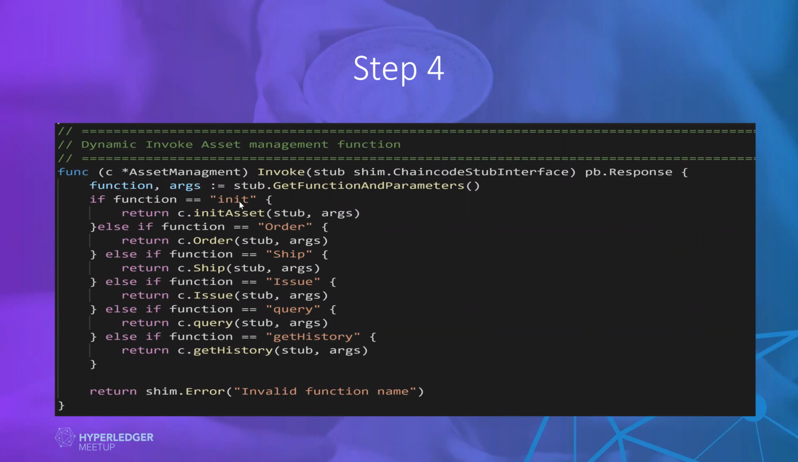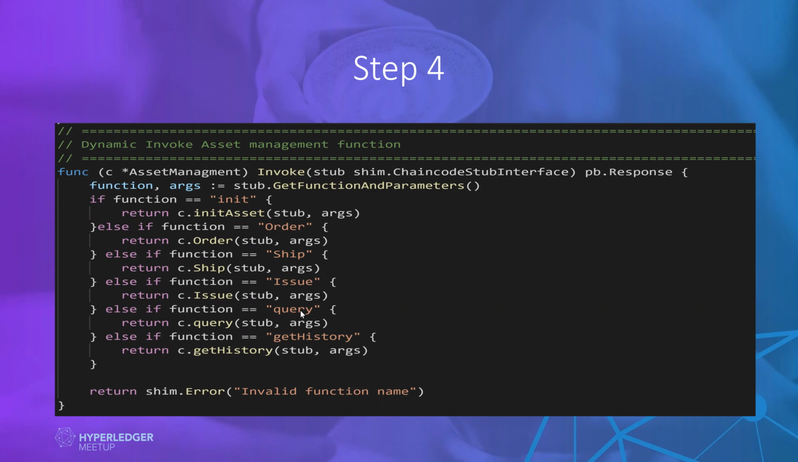Suppose number one, we will be initiating the asset. Whatever functions we decide to use, we have to write in invoke, and to make it clear we will write them separately. We will call initiate asset when the user sends the parameter init with the argument. And if it's order, shipment, or issue, these three will be the main processes we will be doing.